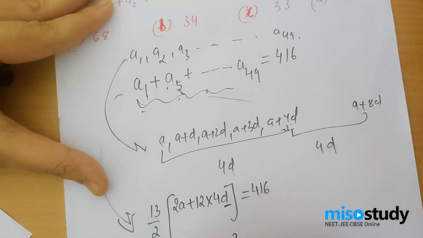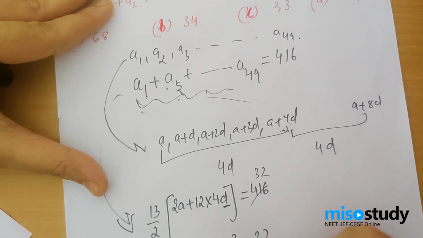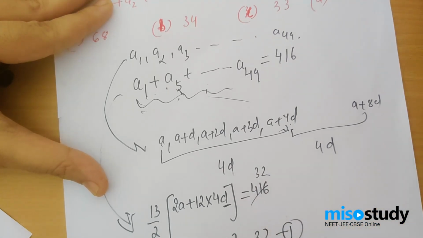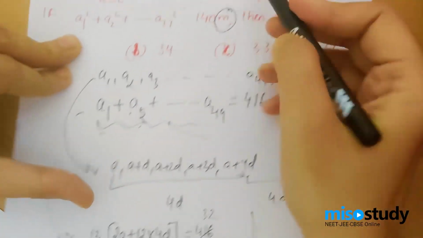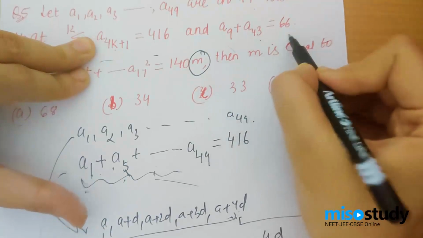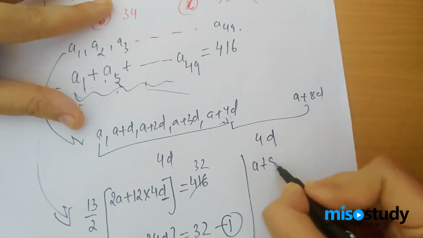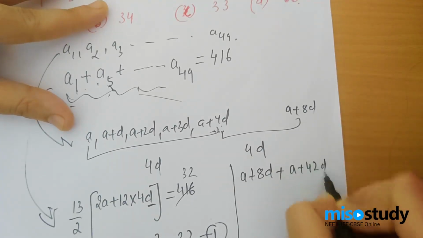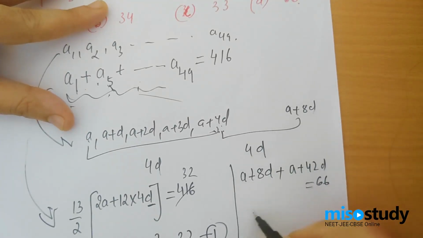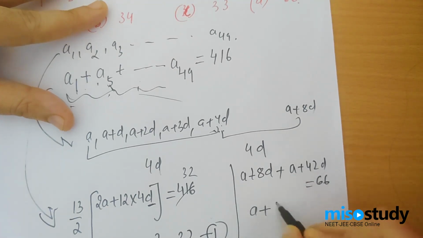Now solve, if you divide 13 by this, you will have 3 into 2, 32. So I get one equation that A plus 24D is 32, right? Now solving the other one, I am also given that A9 plus A43 is 66. Let's evaluate. What is A9? A9 is A plus 8D. A42 is A plus 42D, equals 66. So if you simplify it, it would be A plus 25D is equal to 33.